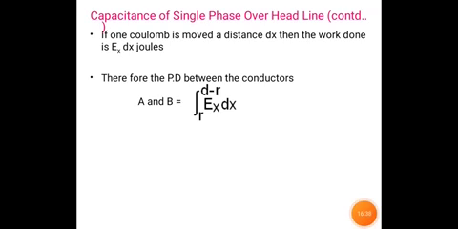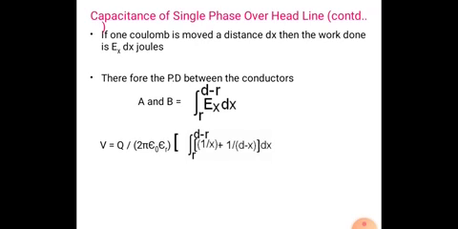Therefore the potential difference between the conductors A and B is equal to the integration of Ex into dx, where Ex is the total electric intensity, with limits r to d minus r.